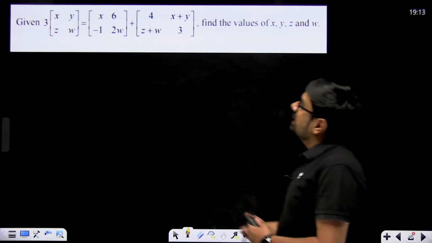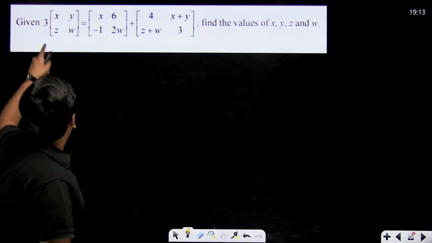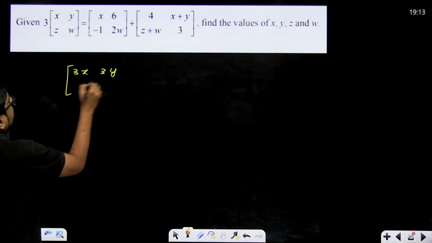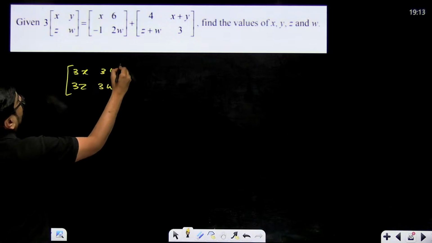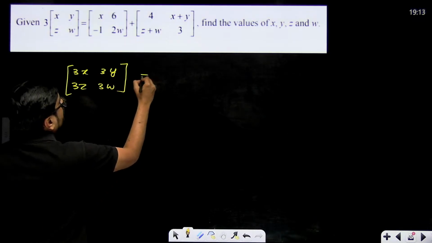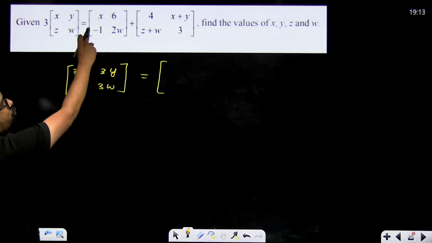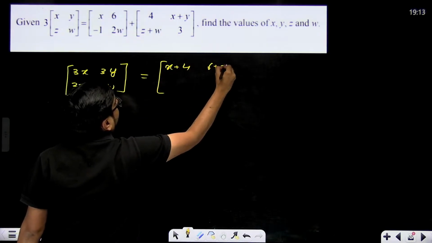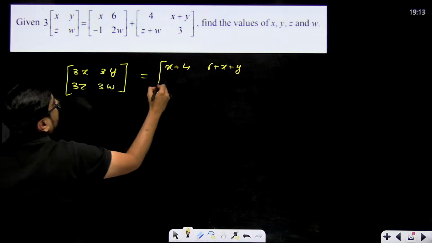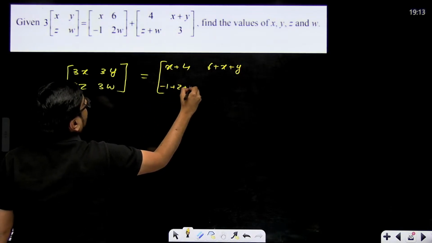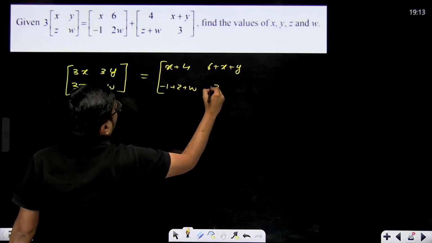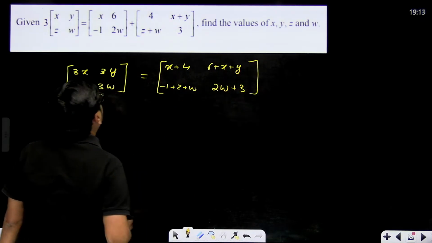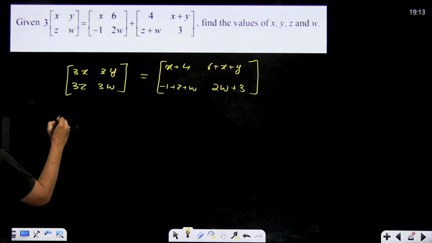Let's see this comparison, simple comparison. 3 is multiplied inside, so this matrix will become 3x, 3y, 3z and 3w, which is equal to the addition of these two: x plus 4, 6 plus x plus y, minus 1 plus z plus w, and 2w plus 3. These are equal, so one by one we can compare.